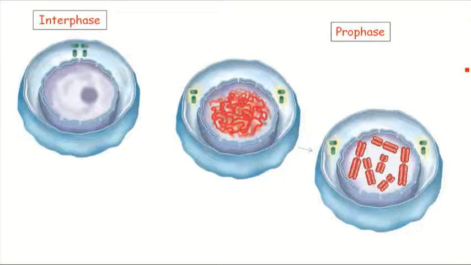This chromatin coils, further supercoils and becomes more and more compact, condensing into visible chromosomes. See, this chromosome consists of the identical paired sister chromatids, and the centrosome moves to the opposite pole.